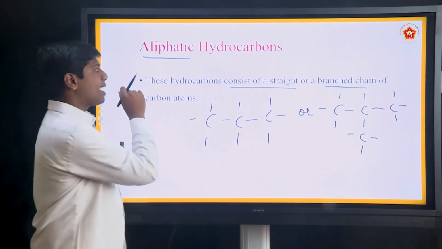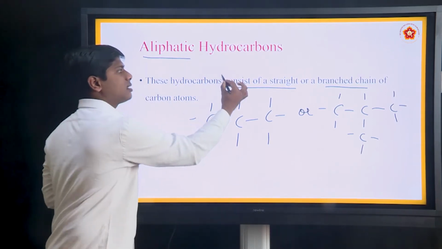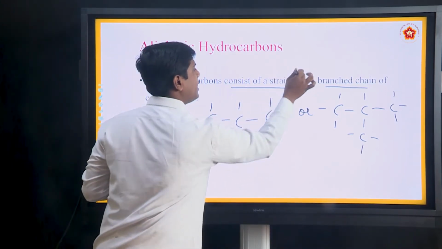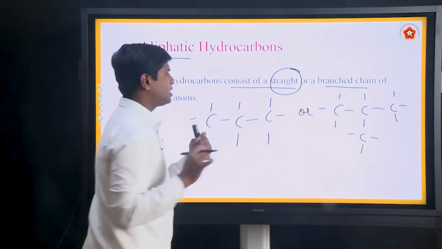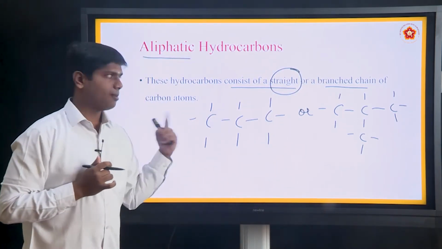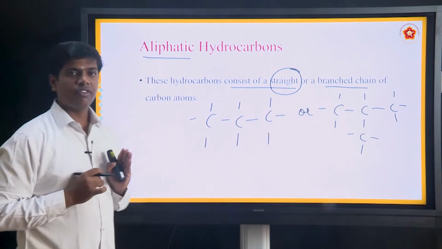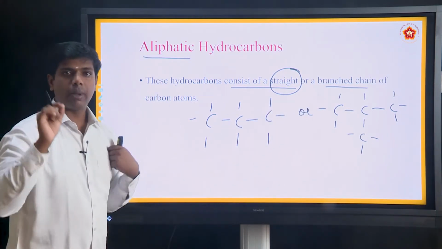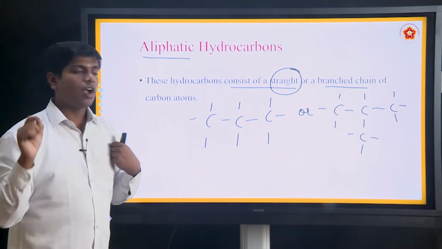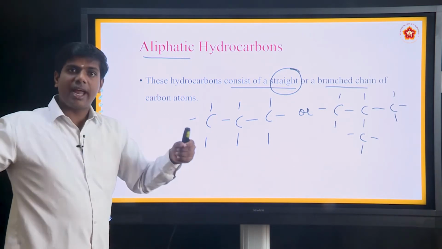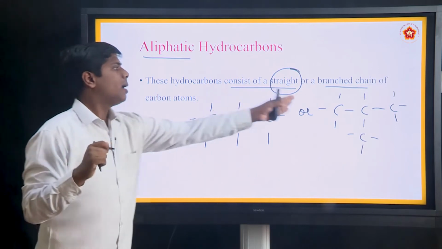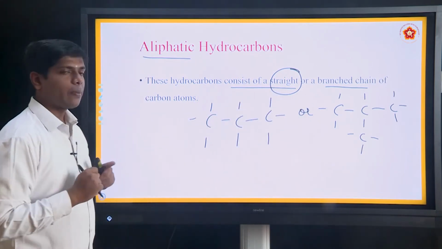Aliphatic hydrocarbons consist of straight or branched chains of carbon atoms. You have to remember this.